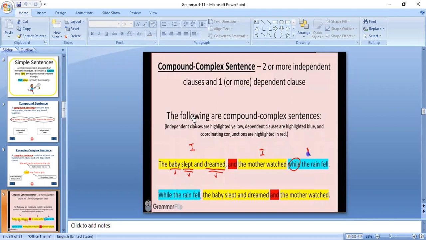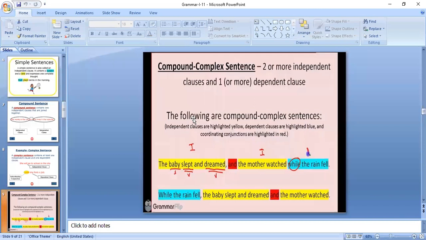Next, and is a conjunction. The mother watched. Here again, the mother is the subject, watched is the verb, and we need not depend upon others to understand. Next, while is a conjunction.